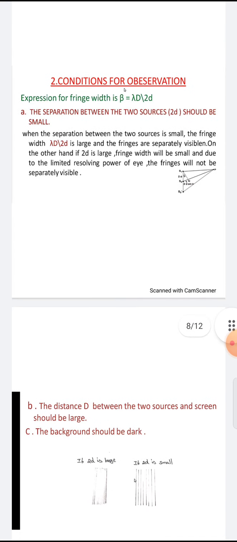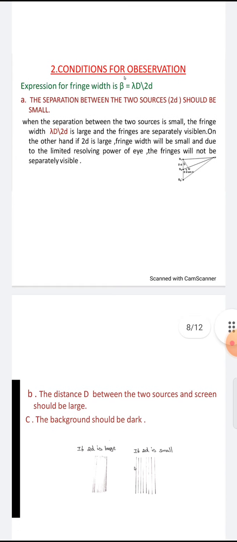In lambda D by 2d, lambda is the wavelength, which you already know. D is the distance traveled, and 2d is the separation of the sources. The conditions of observation: if you observe the bright fringe or dark fringe, then the width of the fringes should be beta equals lambda D by 2d.